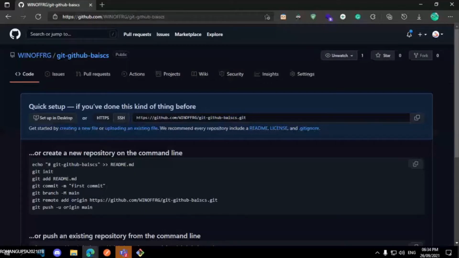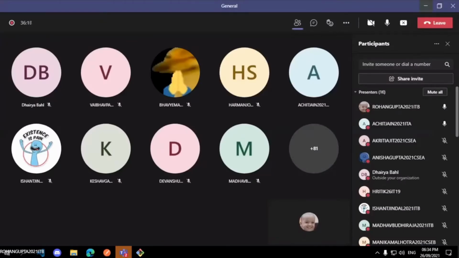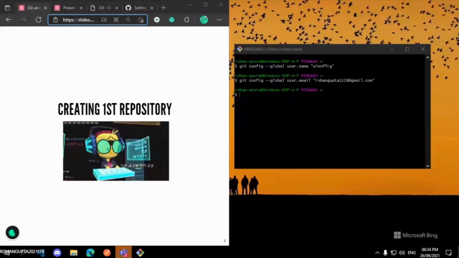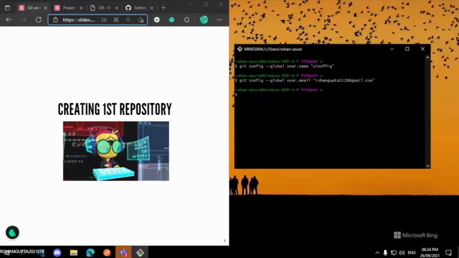Now how would I edit that file? To edit that file, I need to open it on my local PC. To open that file on my local PC, I need to access the complete repository, so I need to bring it to my local environment. My local environment is this PC, where I am working, where I have my files and drives. So how would I bring it to my local environment?